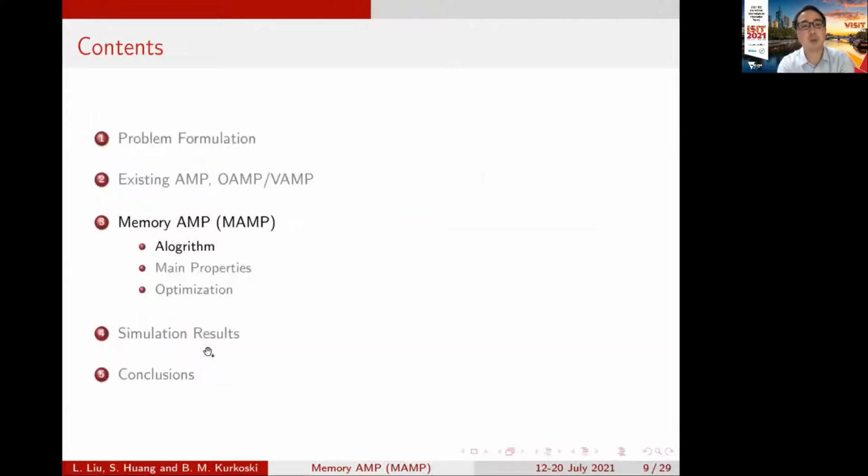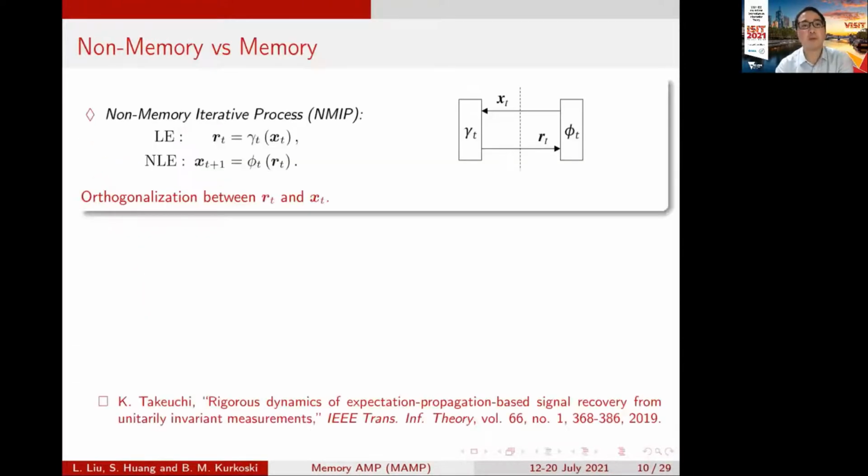Then I will show you the memory AMP. First, I would like to compare the non-memory and the memory iterative process. For the non-memory iterative process, as shown in this figure, all the local processes only involve the current input xt and rt. And to solve the correlation problems in the iterative process, we need orthogonalization between the current input and the current output of each local process.